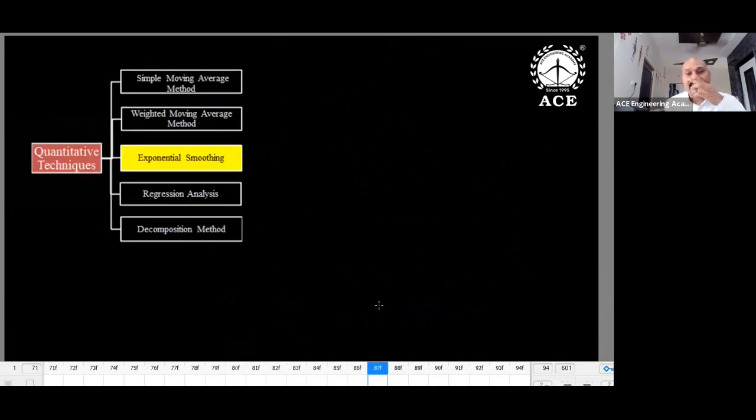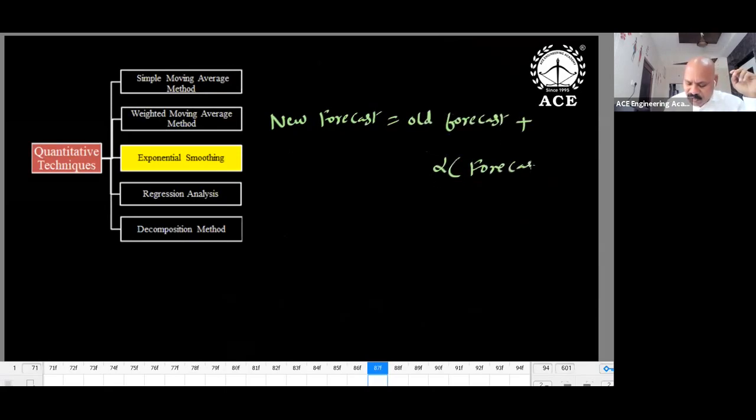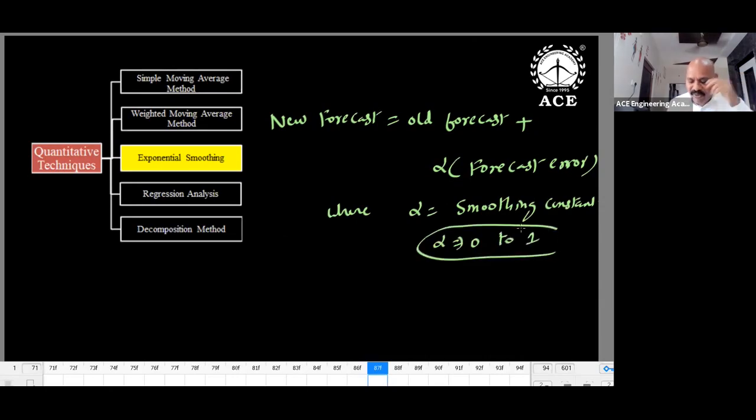And exponential smoothing, here the correction is there. The new forecast is equal to the old forecast plus alpha into error, where alpha is nothing but the smoothing coefficient, the smoothing constant, and this value is in between 0 and 1. New forecast is equal to old forecast plus alpha into error.